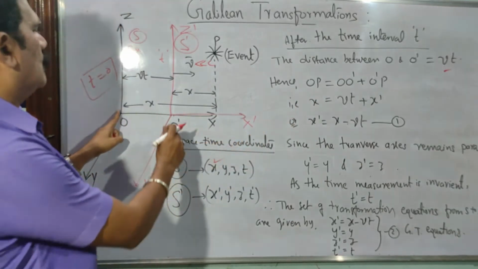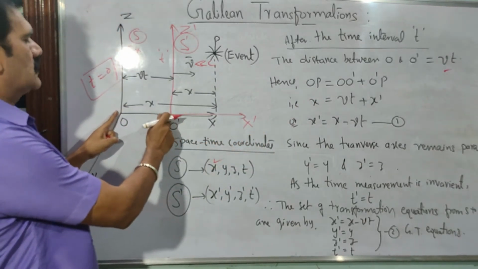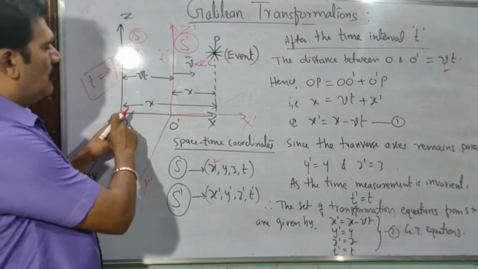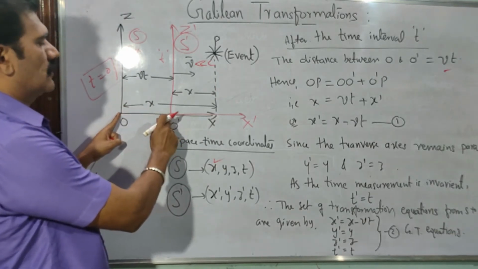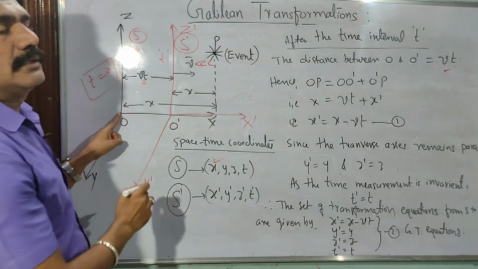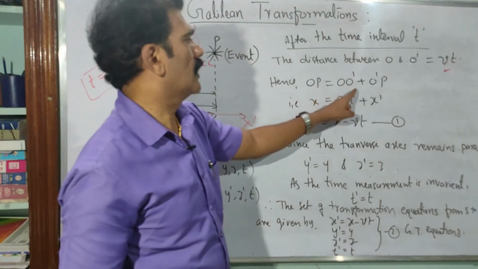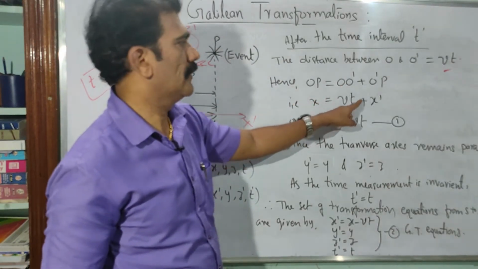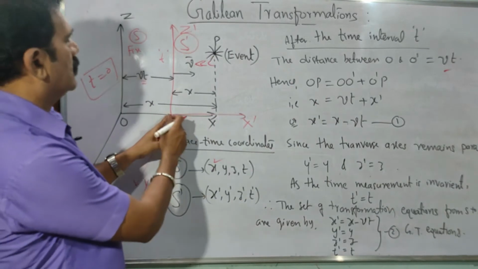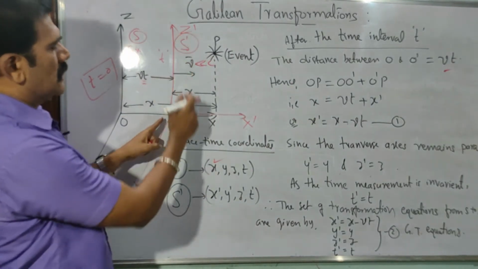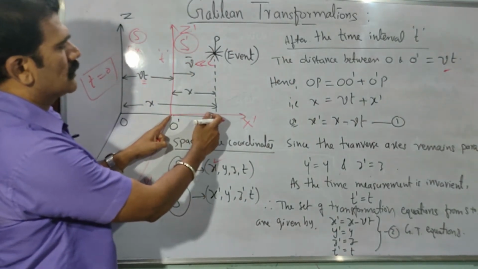Similarly, O dash was initially coinciding with O, now it is moving some distance. What is the distance given by? Vt, so you can substitute OO dash is equal to Vt. And then O dash P, measured from the frame of reference S dash, this distance is what?